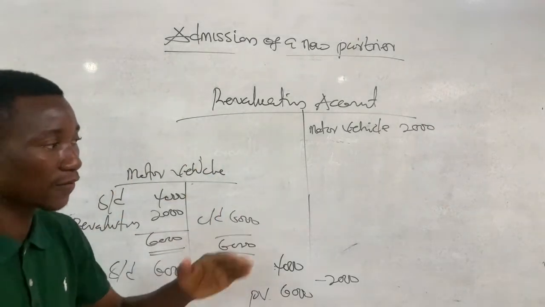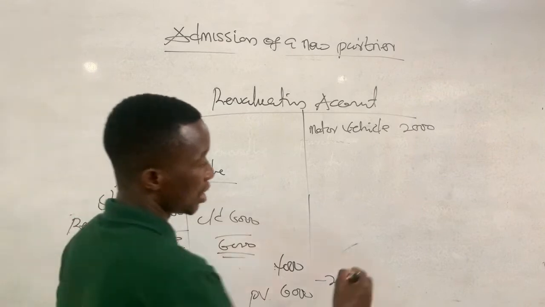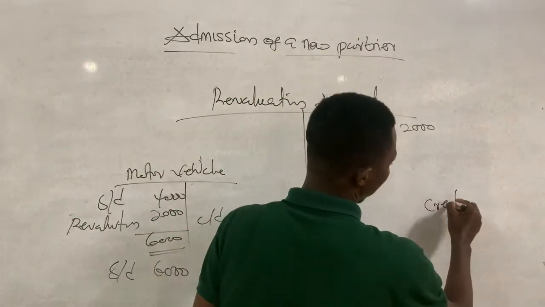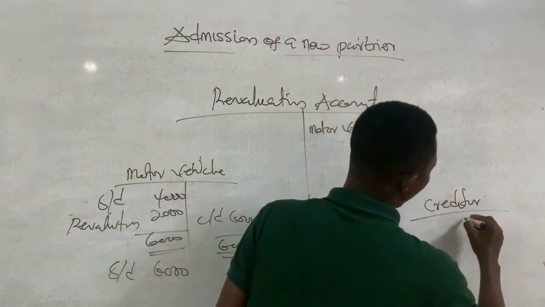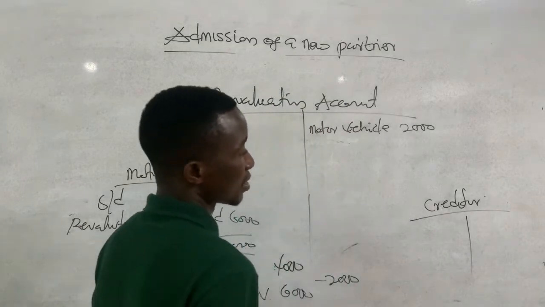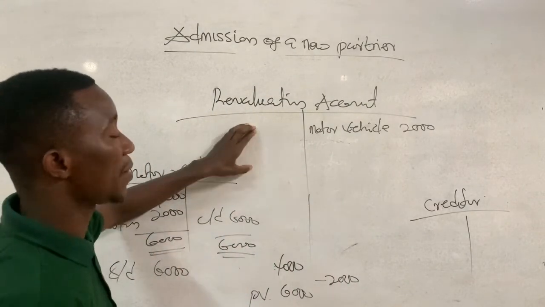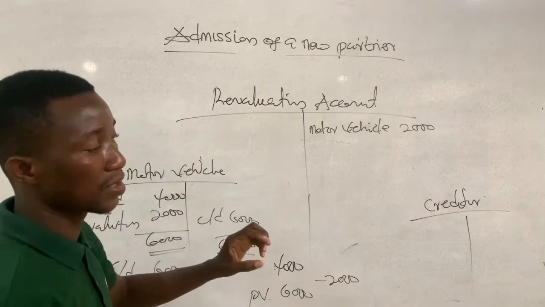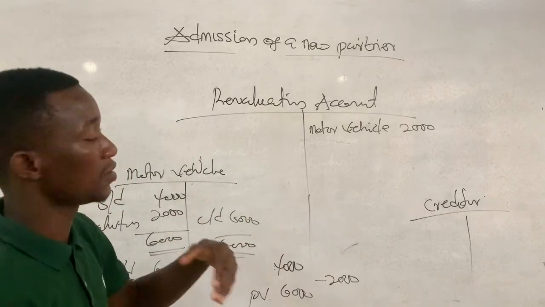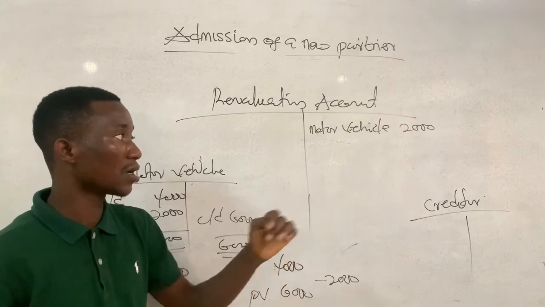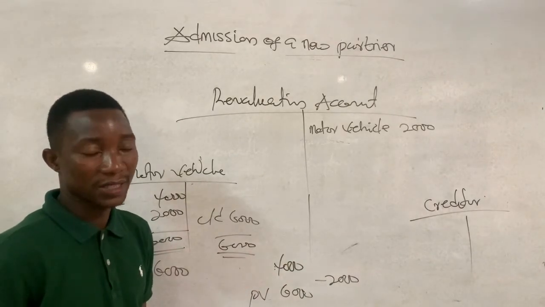So in the case of liabilities, let's consider creditors. Okay, so what we are saying is that anytime there is an increase in value of liability, we debit revaluation. Anytime there is a fall in value of liability, we credit revaluation account with the difference. Is that okay?